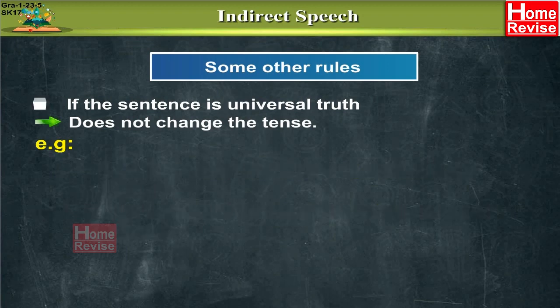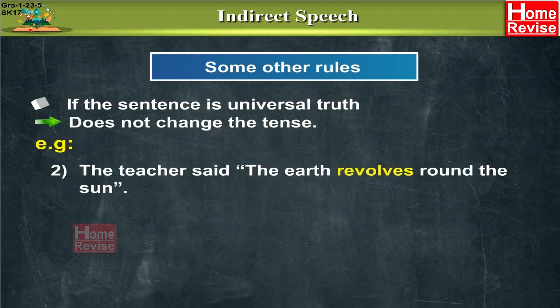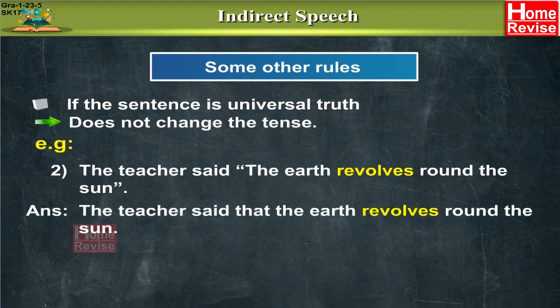Let's take another example. The teacher said, "The earth revolves round the sun." Again, the teacher is giving us a universal truth. Hence, no changes in the tense. What happens to the sentence? Let's see. The teacher said that the earth revolves round the sun.